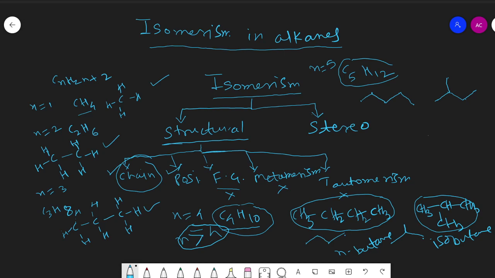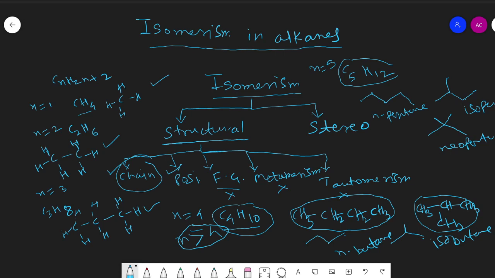Another isomer is also possible for this C5H12. We can reduce the chain up to 3 carbon atoms, and we can write 2 branching methyl groups on the second carbon. So this is n-pentane, this is isopentane, and this one is neopentane. So these n-pentane, isopentane and neopentane are the different isomers of the molecular formula C5H12, and these differ in the nature of carbon chain, therefore they are chain isomers of each other.